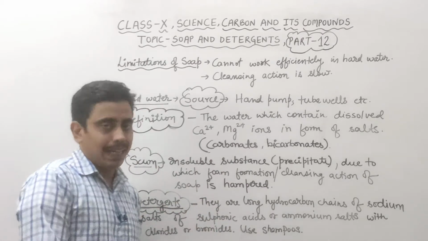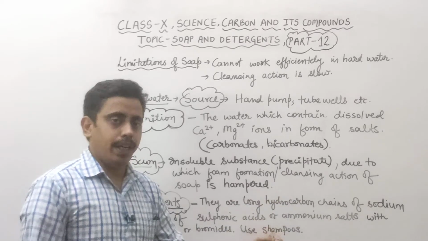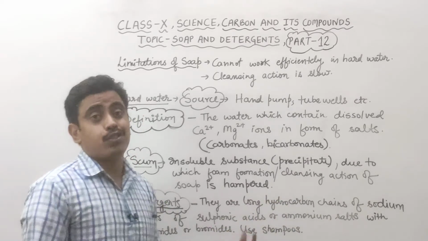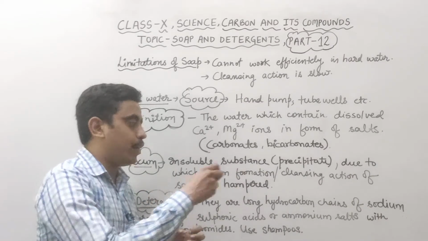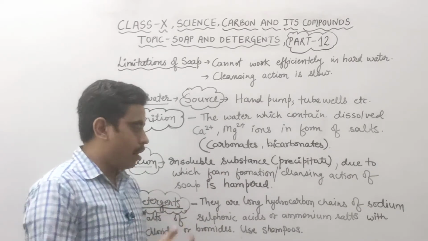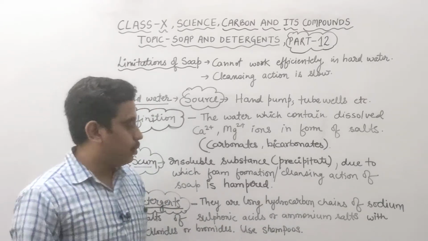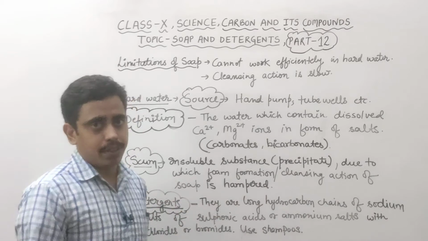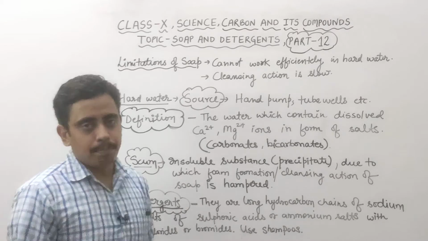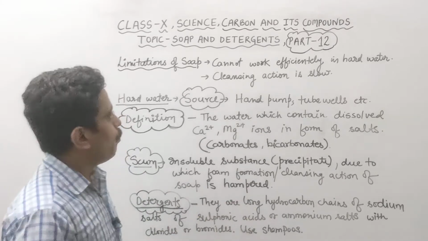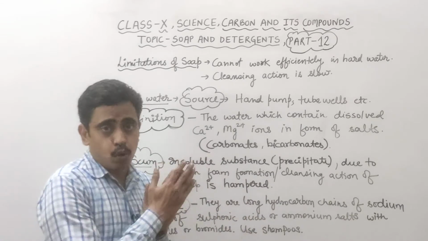What is the definition? They are the sodium salts of sulfonic acids with a long hydrocarbon chain, and they are also ammonium salts with chlorides and bromides. So this is basically the definition of detergents. Detergents are basically used in the formation of shampoos. So we have completed the soap and detergents topic. Let's see the difference between soap and detergents.